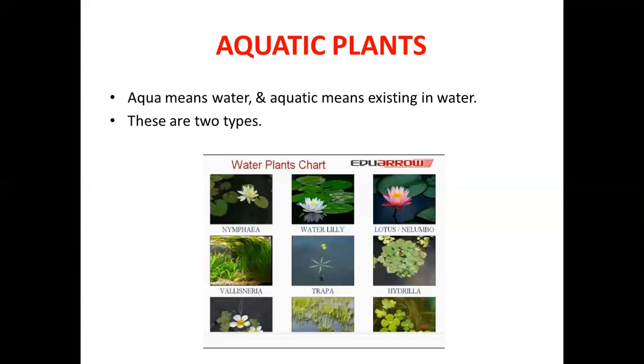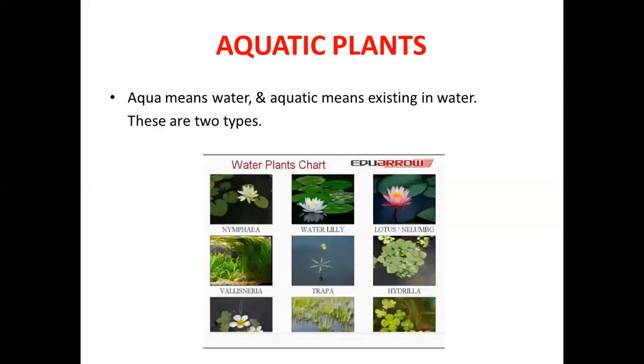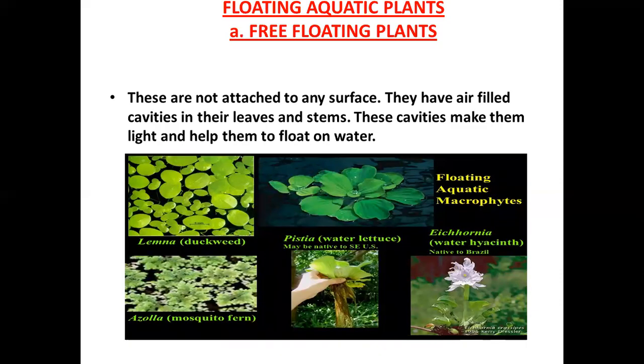See, in this picture we can observe those two types of plants. Again, these floating aquatic plants. I told in the previous picture that some plants are floating on water, and these are called floating aquatic plants. And these floating aquatic plants are again divided into two types.